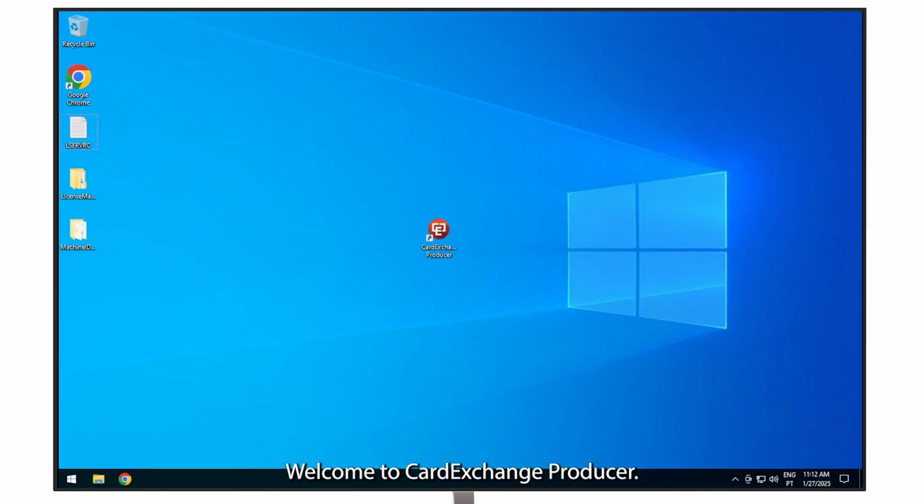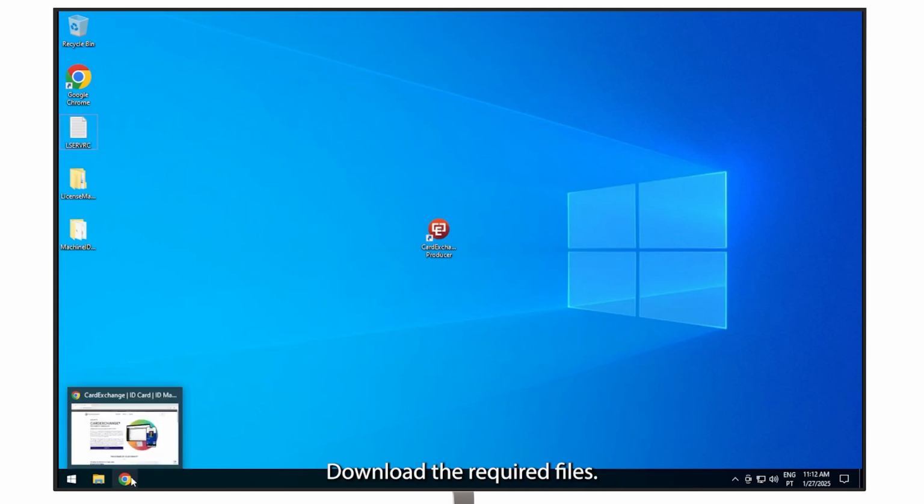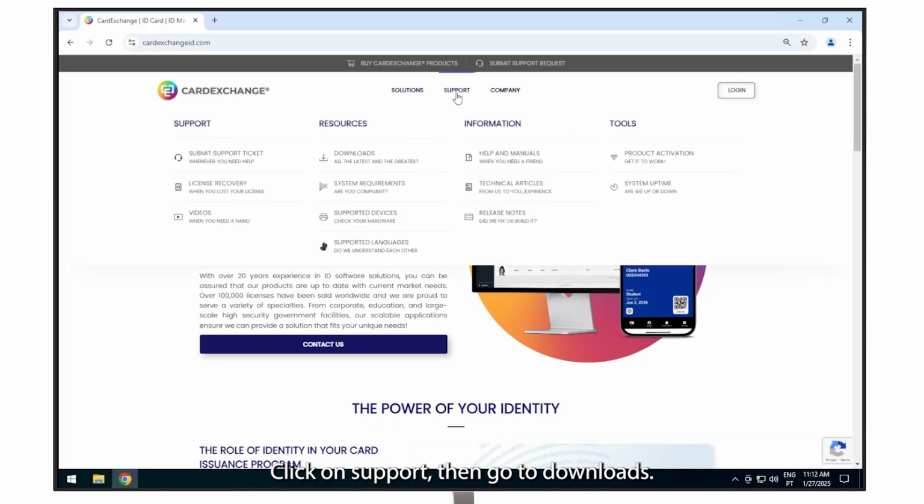Welcome to CardExchange Producer. In this video, we'll show you how to download and install your network license step by step. Step 1. Download the required files. Go to cardexchangeid.com, click on Support, then go to Downloads.